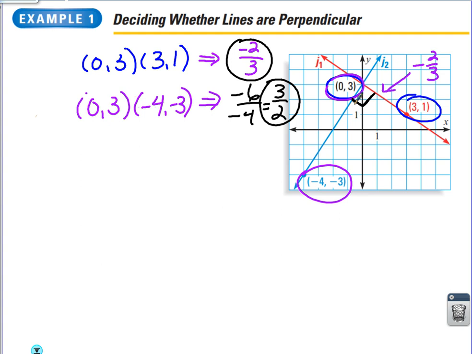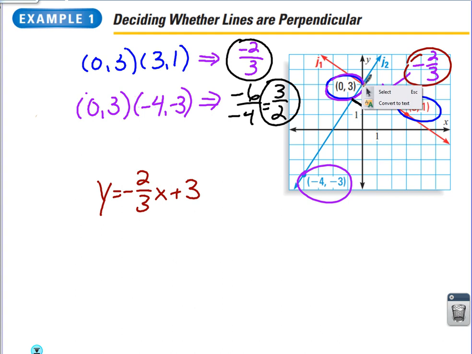The red line. What was my slope? -2/3. Somebody give me the equation of that red line. Y equals -2/3 x plus 3. Good. We should be pretty quick at that. Finding the equation of a line, we only need two things, and we have a graph, so it's pretty easy to find them. We need a slope and a y-intercept. Right there's my y-intercept at +3.